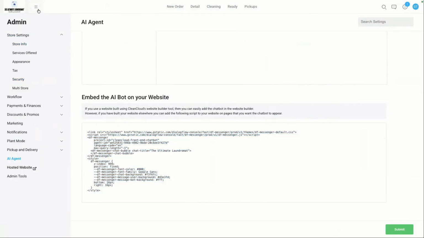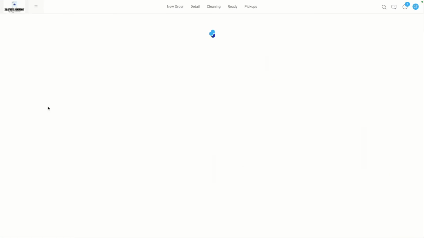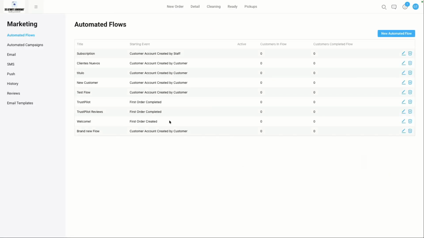So automated flows, what are they? How can they help you? Well, we're going to go here to this marketing section first. In the marketing section, as you can see, I have actually probably too many automated flows. Obviously, this is my test account where a lot of testing happens. But nonetheless, you can set your automated flows from here. And we'll go through what this is, how it works, and how it can benefit you.